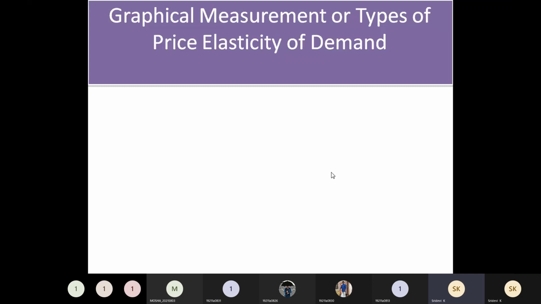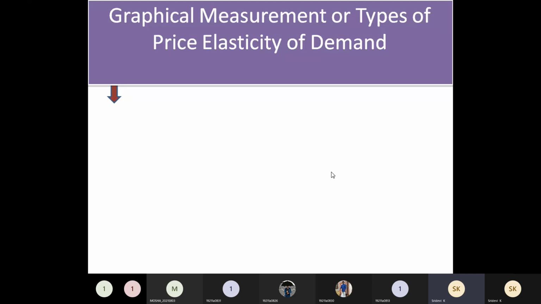Even if the question says graphical measurement or types of measurement, it is the same topic that you are going to write. Graphically we can divide the measurement of price elasticity of demand into 5 types.